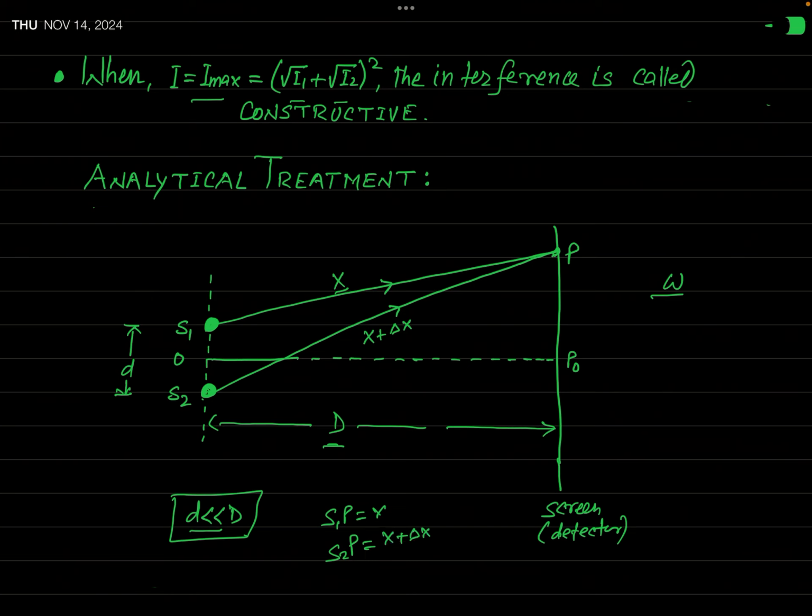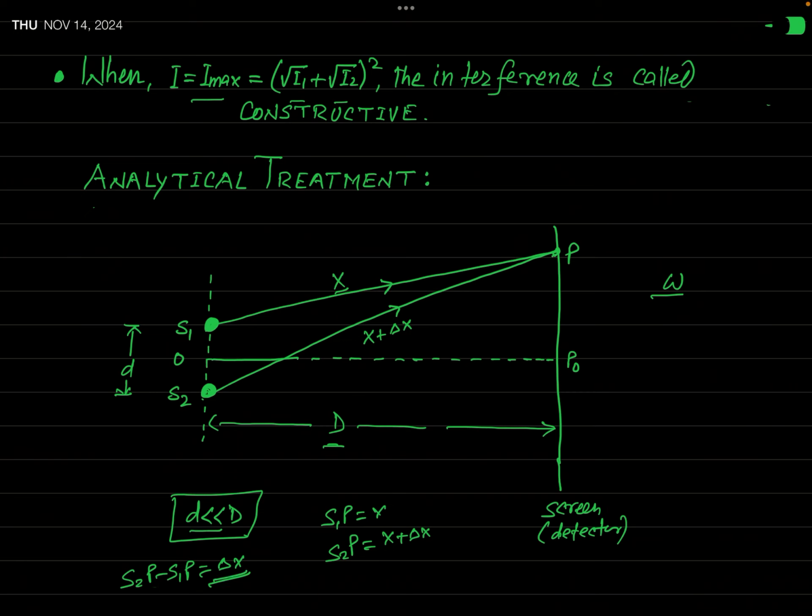Although these two waves are moving almost in the same direction because S1 and S2 are very close, you can see that S2P minus S1P will be equal to delta x. This is actually called path difference. It means before reaching the point of interference, the second wave covers a distance delta x greater than that of the wave from source S1. So this is called path difference.